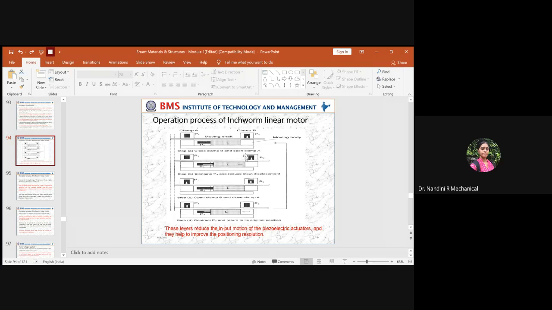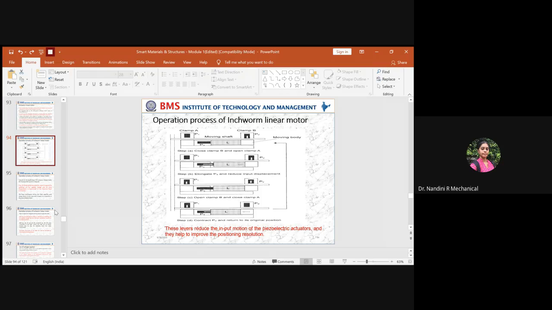First step is this: the clamp B will be fixed and the clamp A will be open, and the piezoelectric stack expands, and as a result, when it expands, the electric voltage will be generated. That will make the displacement in the linkage mechanism. Due to that, the linkage mechanism gets compressed, and this movement will make the clamp B rotate. Okay, so input displacement is generated over here.